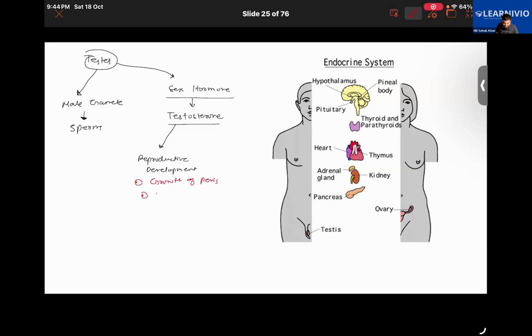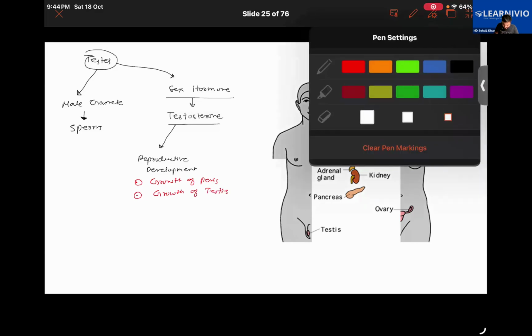Other than that, it is responsible for secondary sexual developments also: growth of the penis, growth of the testes.